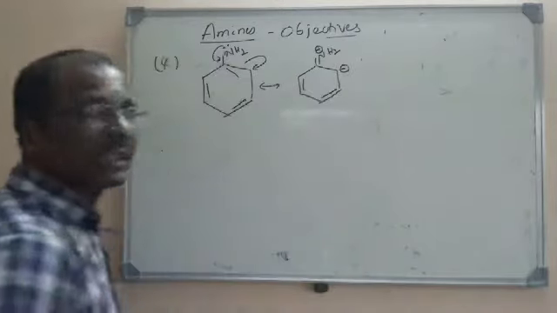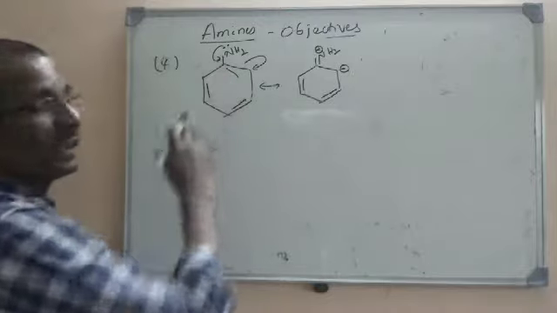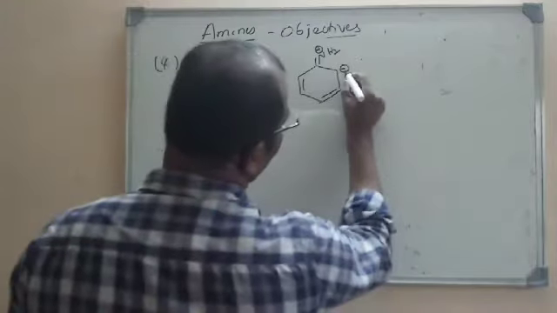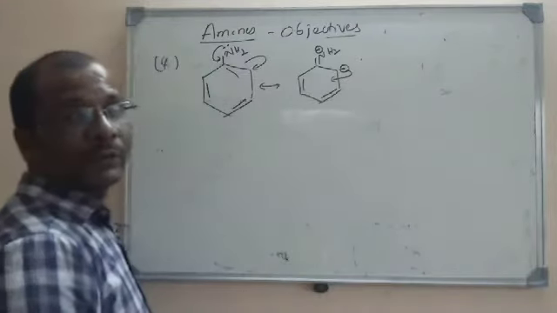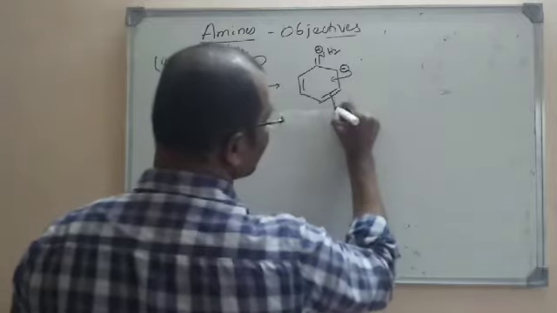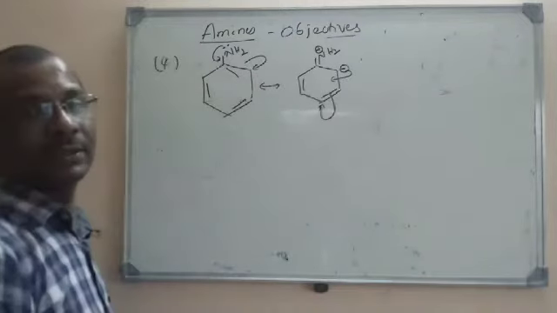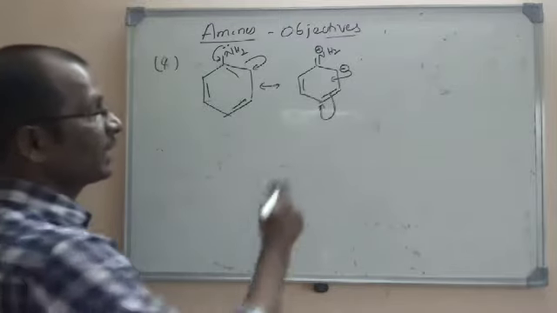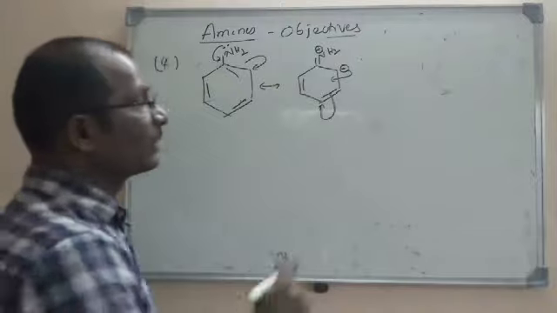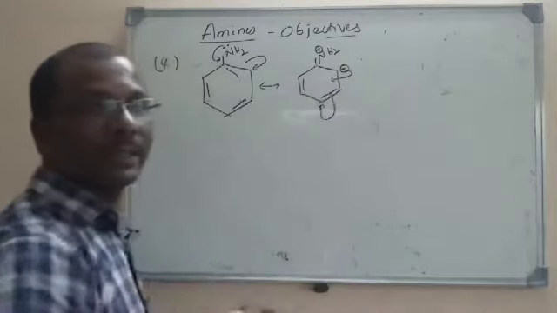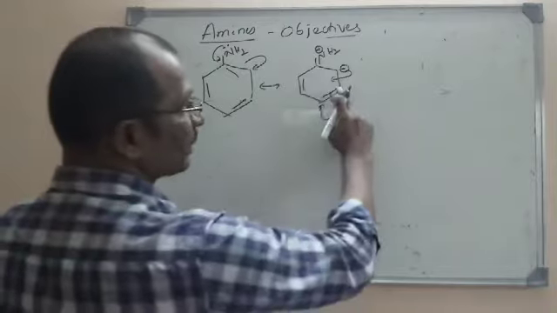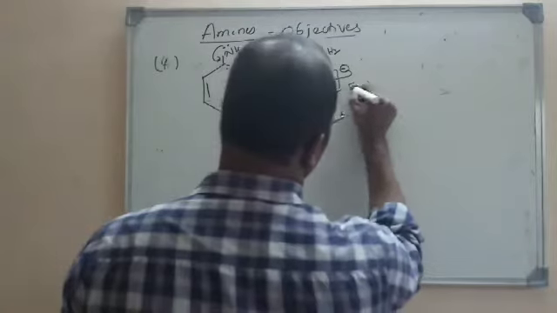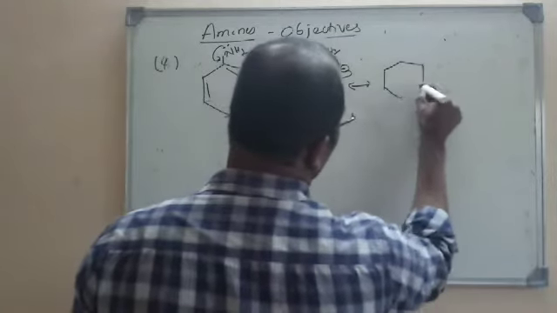We all know how to write the resonance structures. This is for aniline. Even all the plus M groups will show the same kind of resonance. In the next step, these electrons will be transferred here to form a pi bond. At the same time, these pi bonded electrons are shifted onto the carbon. Why is this shifting taking place? To maintain the tetravalency of the carbon, because carbon already has 4 bonds. If an additional bond is formed, it will violate the rule, so the pi bond electrons will be transferred onto the adjacent carbon.